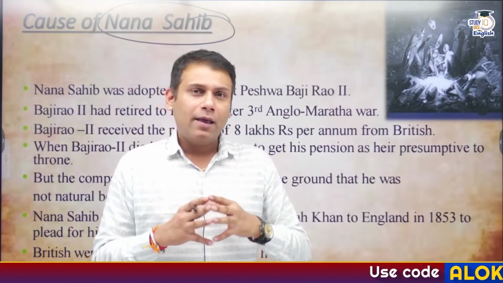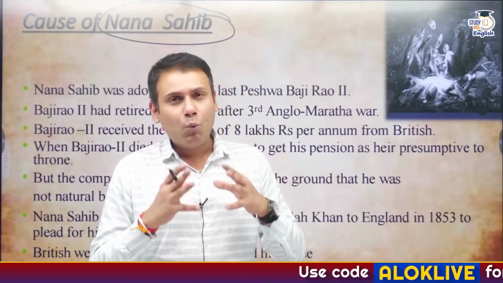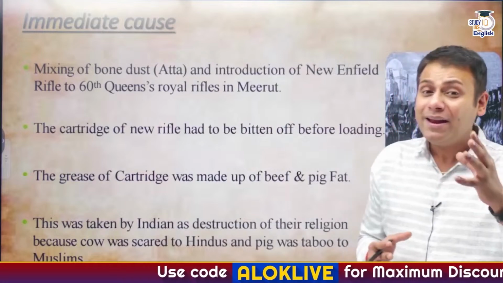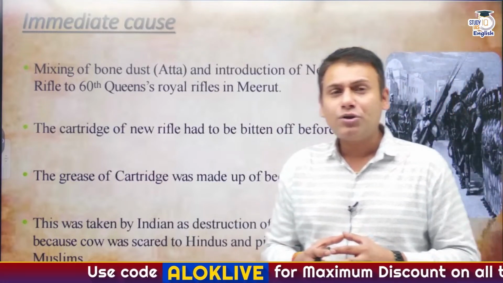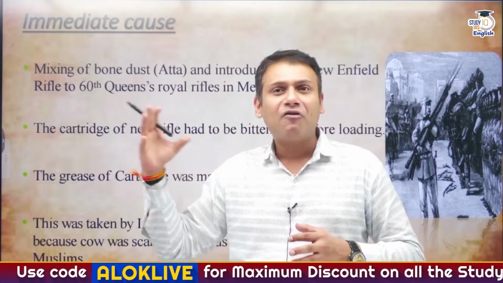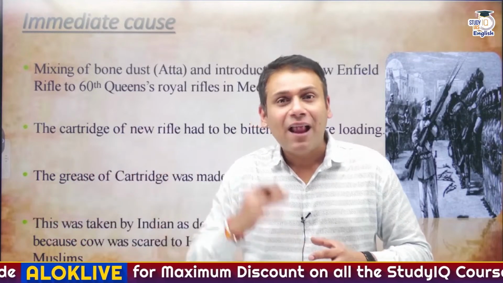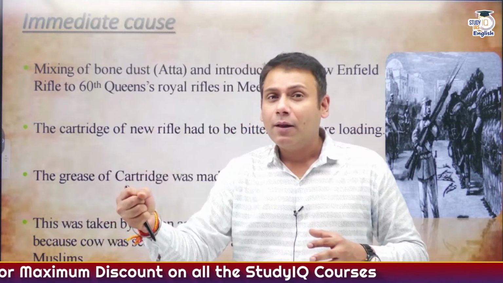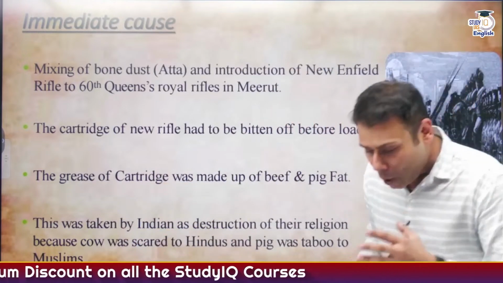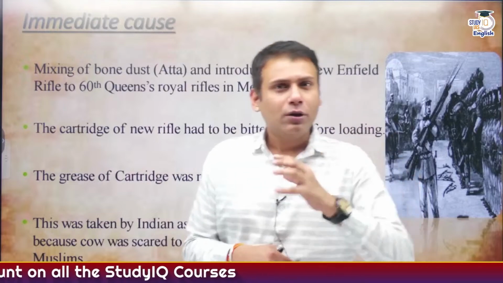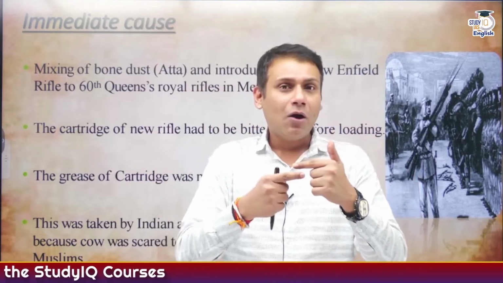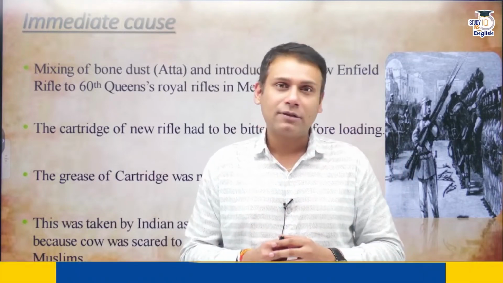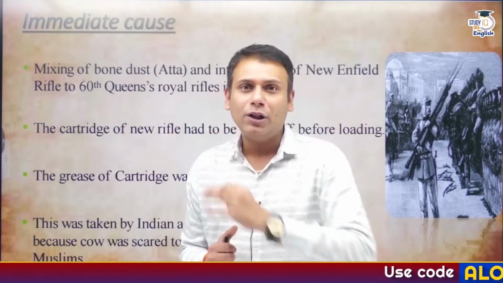Now finally, there was a spurt for the revolt. And what became the major spurt for the revolt is a rifle. What became the immediate cause? Britishers had introduced a rifle which is referred to as Queen's Enfield rifle. And the Queen's Enfield rifle had a cartridge, it had a coating. And this coating needed to be bitten off by the teeth before loading it. Now, there was a rumor, or it might be the truth, that the cartridge had the coating of what? Pig fat and cow fat. Pig is considered taboo among Muslims and cow is sacred to Hindus.